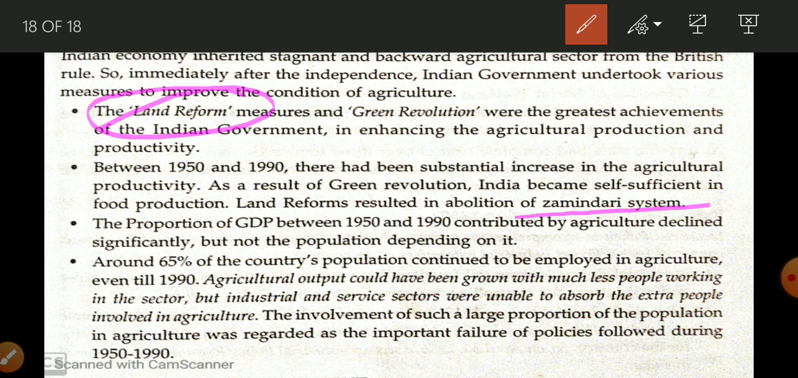Okay, and for the outdated technology, the government introduced the green revolution, and because of that we are able to achieve the target of self reliance in the production of food grains. So in this way, land reforms as well as the green revolution are both very beneficial for our India. Okay, so thank you students for today, this much only. In the next video we are going to discuss industrial reform. Okay.